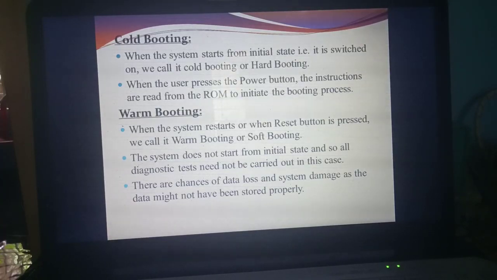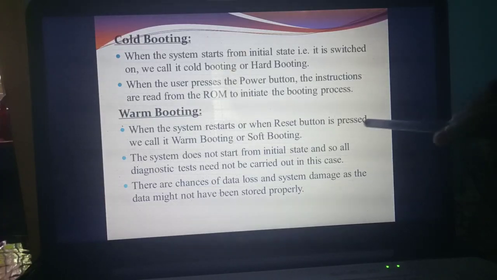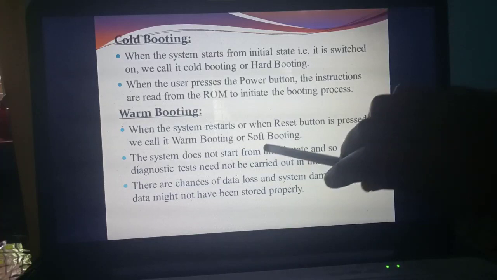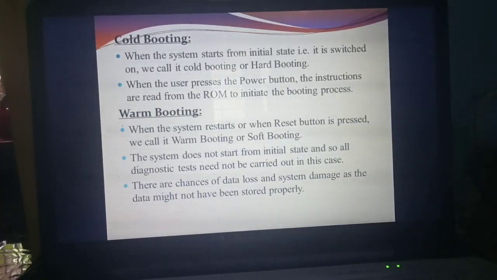Understand? Next one is warm booting. So now you are working in the system. Sometimes you need to restart the system. What do you mean by restart? Once again you need to reset things. That is called restart. So which button do you need to press? Reset button. Understand? So immediately if the reset button is pressed, that is called which booting?